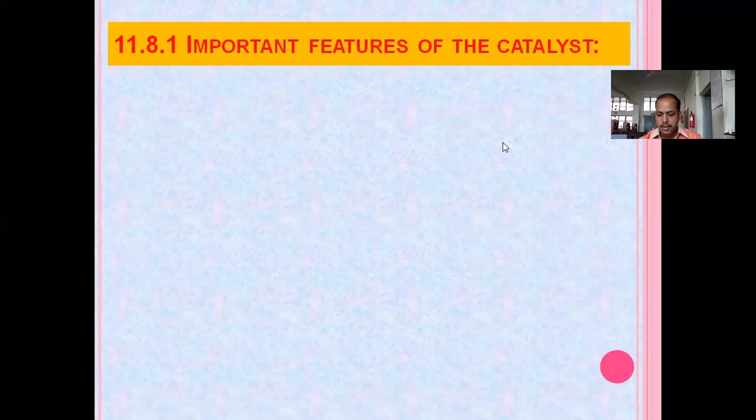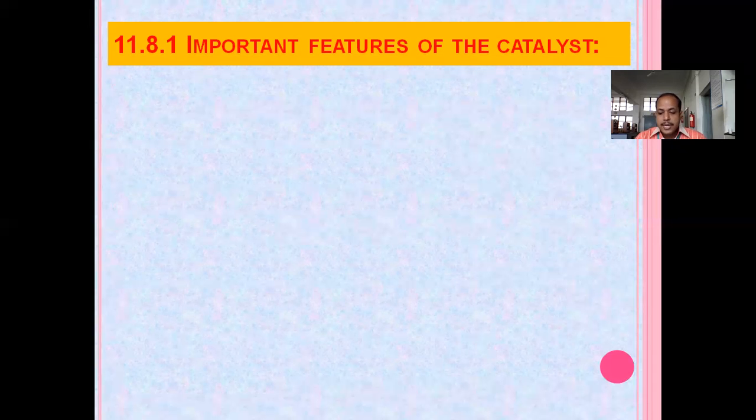Now, important features of catalysts. Before seeing the important features of catalysts, we have to know the adsorption theory of heterogeneous catalysis. What is meant by this adsorption theory? Whatever catalyst we use, it undergoes an adsorption process and then catalysis takes place. In this adsorption theory, firstly there is diffusion of reactant towards the surface of the catalyst,